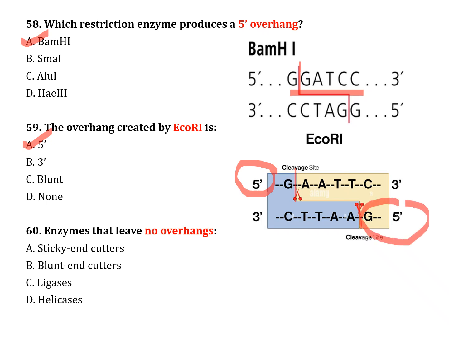The next question, number 60. Enzyme that leaves no overhang. Option A, sticky end cutter. Option B, blunt end cutters. Option C, ligase. Option D, helicase. Correct answer is option B, blunt ends.